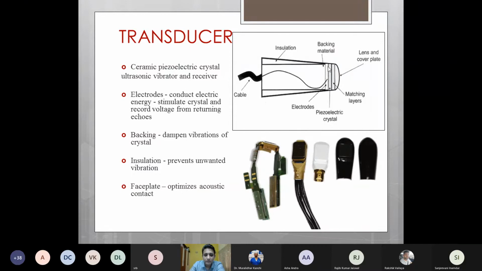Also, there will be a faceplate which optimizes acoustic contact with the particular surface, whether it is the esophagus or the body surface. So this is how a transesophageal transducer looks from outside, but it usually has various components inside, which include the crystal and the electrodes.